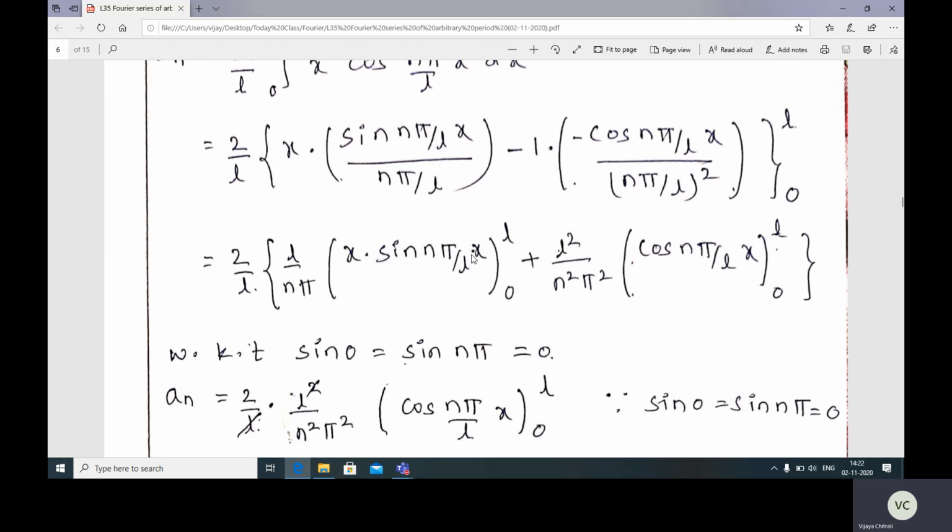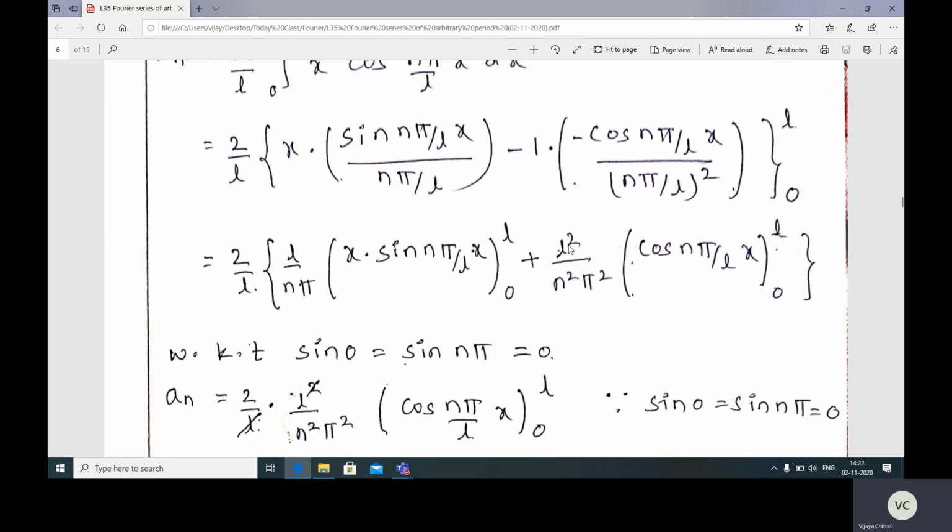In place of x you substitute L. So L gets cancelled, sin n pi. Sin n pi is 0. And in place of x substitute 0, so that is sine 0. Sine 0 is 0, or else multiply this x sin n pi by L x, multiplied by this x. So in place of x you substitute 0, 0 into something is 0. So you'll get this whole term as 0.